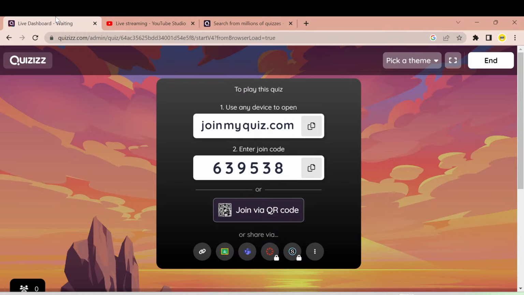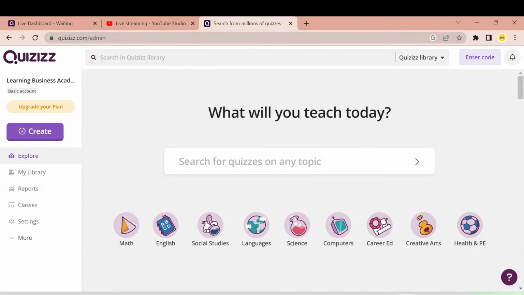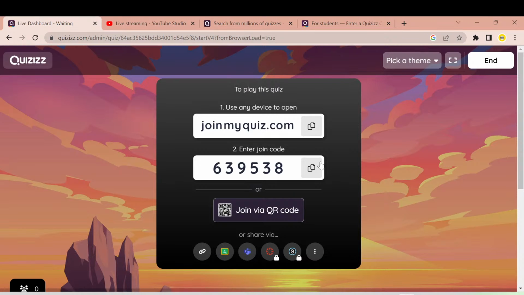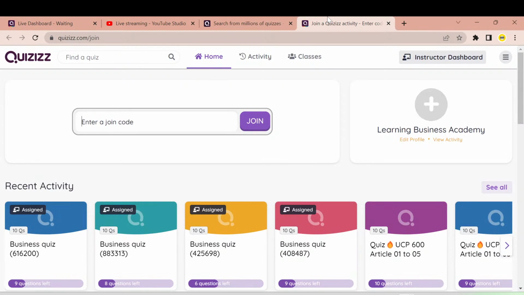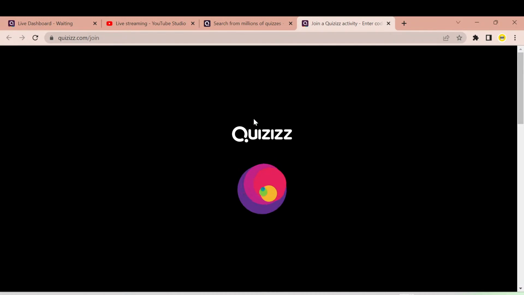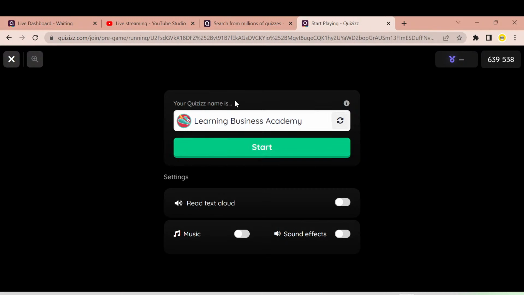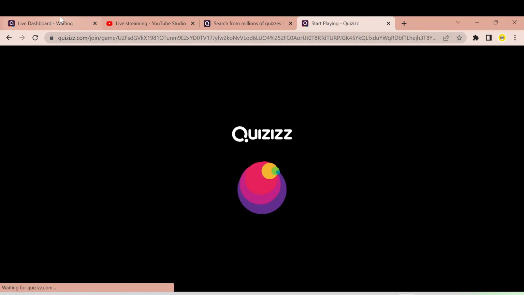Here you can see the join code or the link. You can use either of the above and go to the quizzes website. Write down the join code, go to the website, and in the top right corner you can see enter code. Click on that and paste the code here, click join, enter any name that you like, and click start.